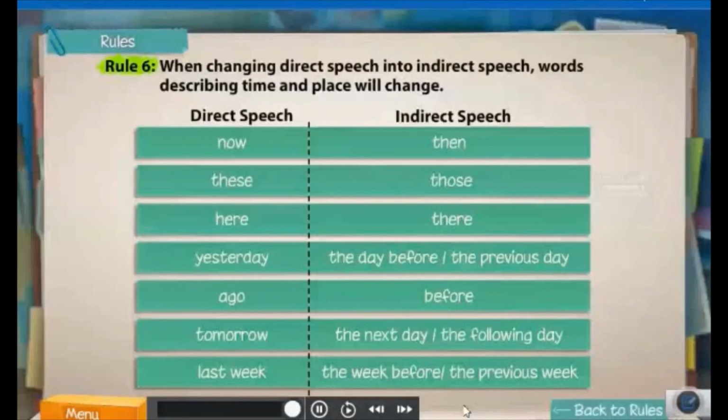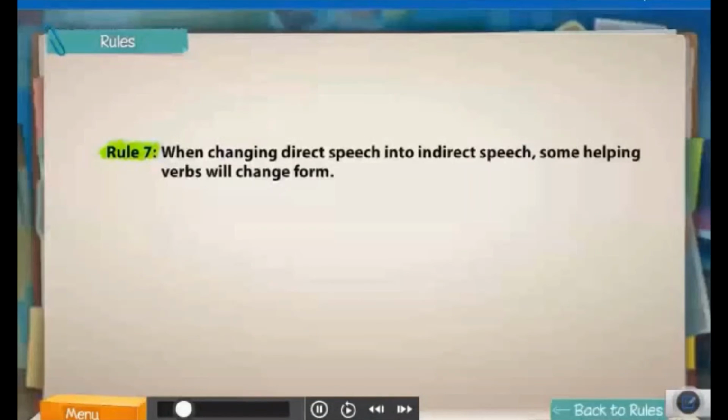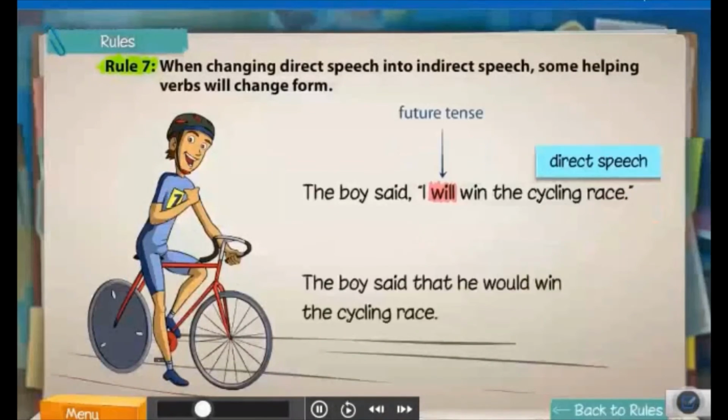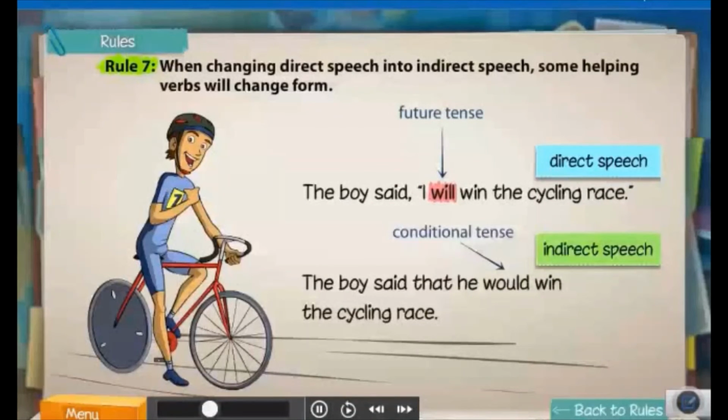Is this conversion clear to all of you? In this sentence, will is the helping verb. The future tense always changes to the conditional tense in indirect speech. So, you change will to would in indirect speech.